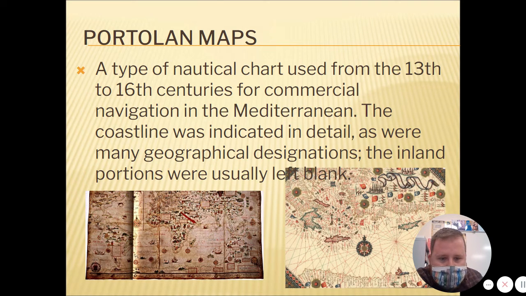And you also have what are called portolan maps. This is a type of nautical chart that was used from the 13th to the 16th centuries for commercial navigation in the Mediterranean. Now, the coastline was indicated in detail, which is what the explorers would need. And many geographical designations were there, and how far to get to each one. But the inland portions were usually left blank, because you don't need those parts, and those parts were always going to be less accurate, so they left those parts blank.